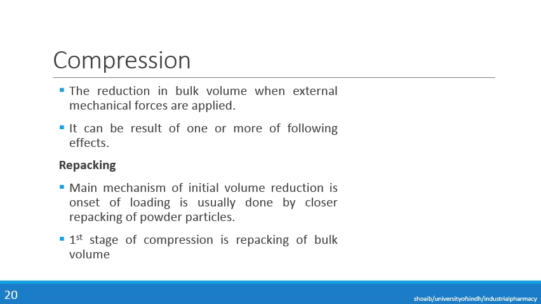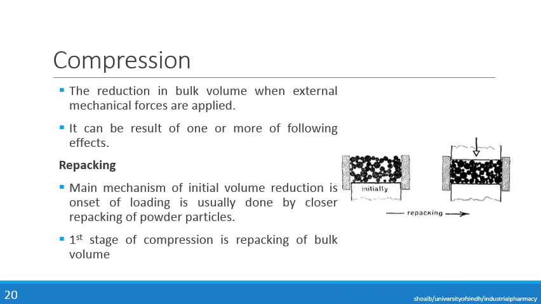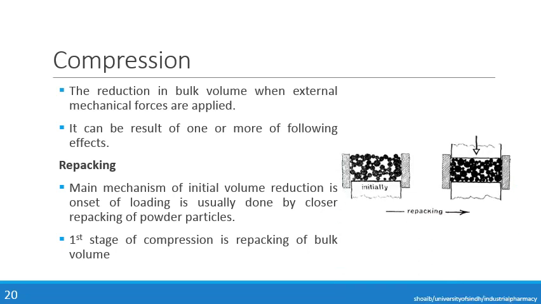When we apply force, these spaces are decreased and there is repacking of the particles. As shown in this figure, initially there is more space in between the particles, but when we apply force there is a rearrangement of the particles and the spaces in between the particles are decreased.